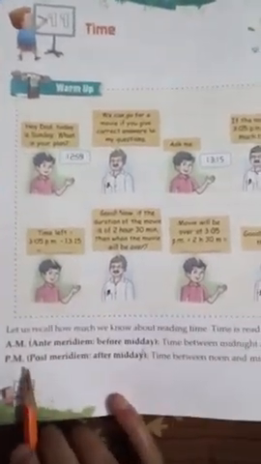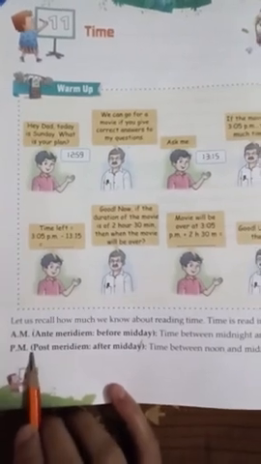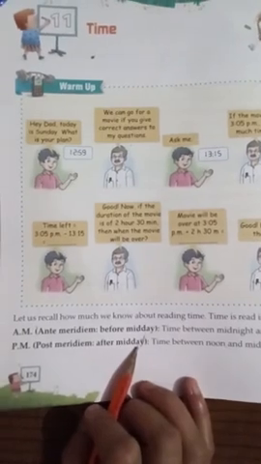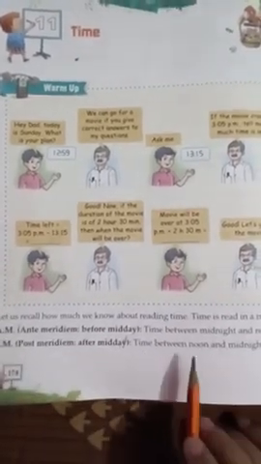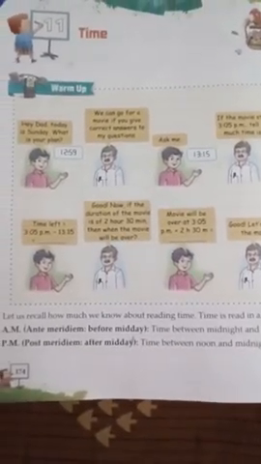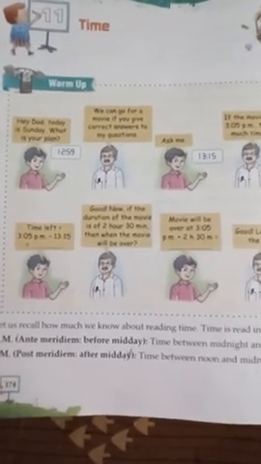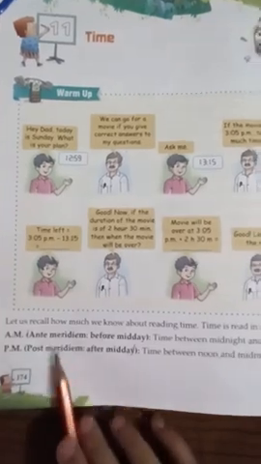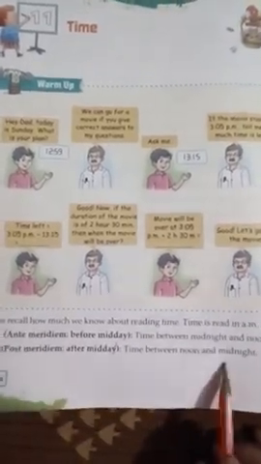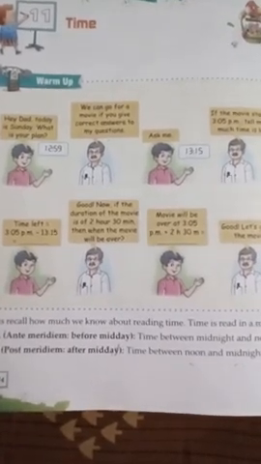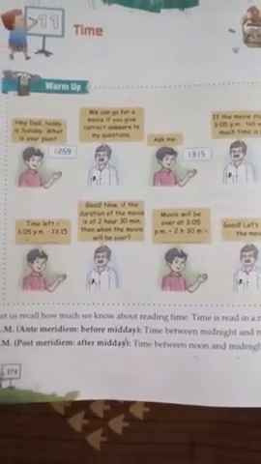Okay. Now the second one is PM, that is post-meridian, after midday. That means the time between noon and midnight. The time which is between noon and midnight is known as PM. So PM means the time between noon and midnight, that is, from 12 o'clock in the afternoon to 12 o'clock at night.